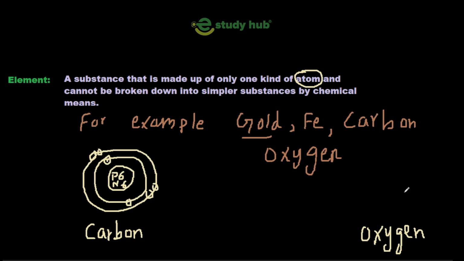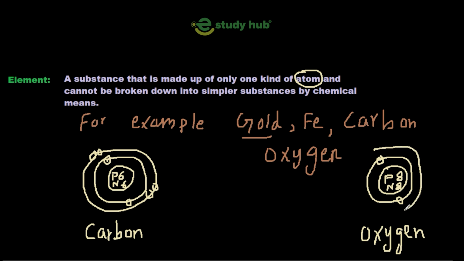And if we draw the structure of an oxygen atom, this is the nucleus. In the nucleus of oxygen there are 8 protons and 8 neutrons. And how many electrons? 8 electrons revolve in orbits.